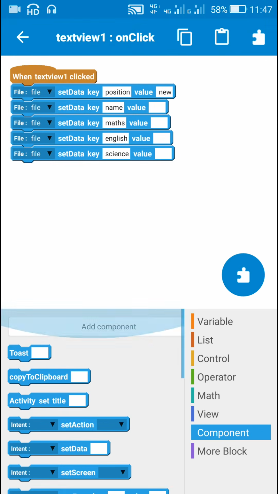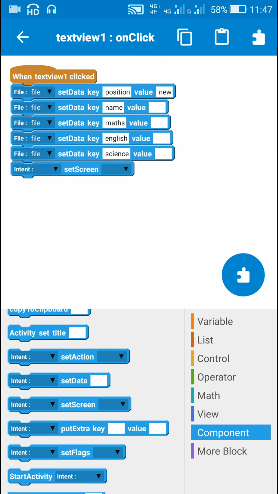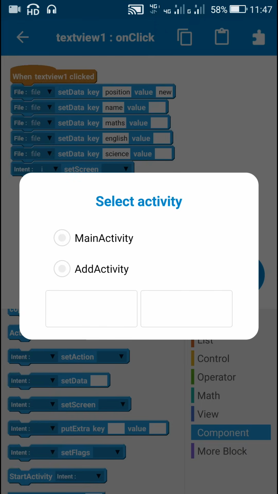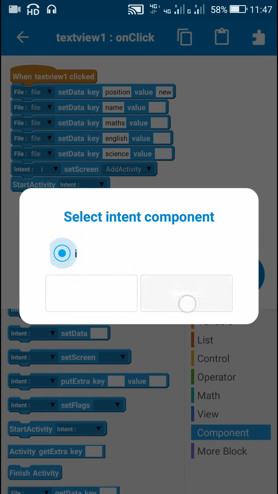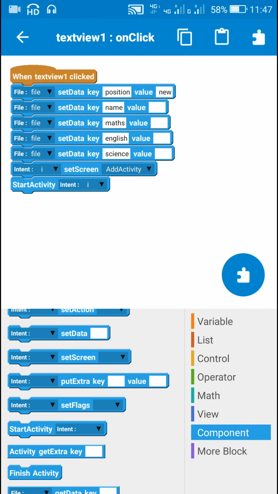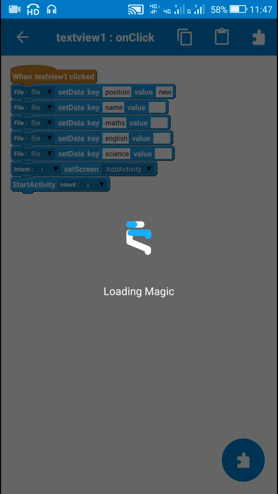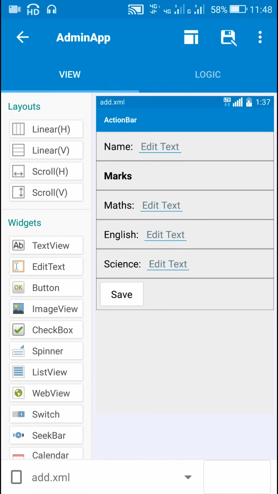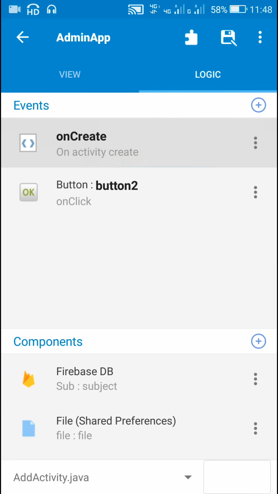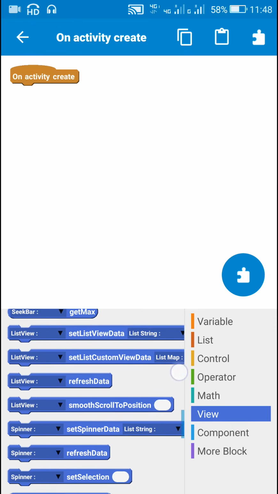And then I will use intent to move to the add activity. Intent set screen, add activity and start activity intent. So these values will be saved in file and then the user will move to the add activity. Now let's move to the add activity. In add activity, in onCreate, first I will set the text of these text views.